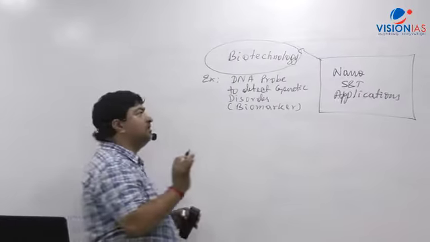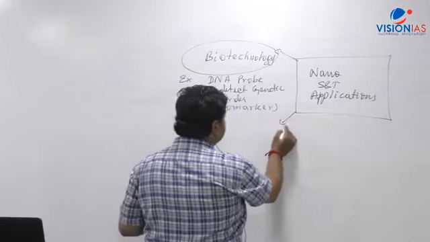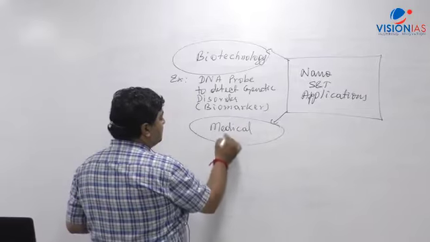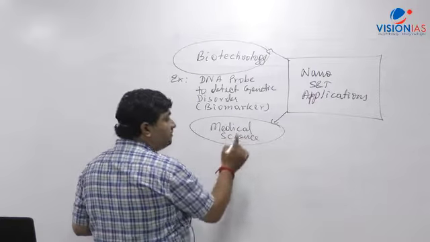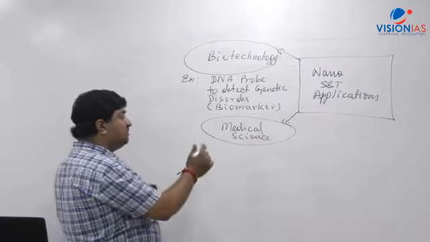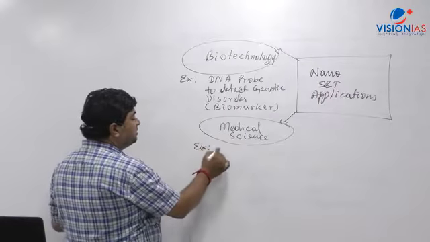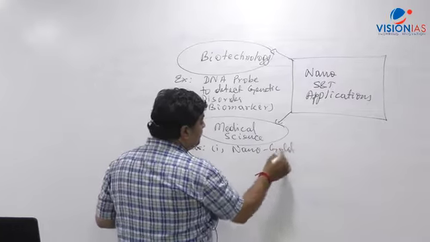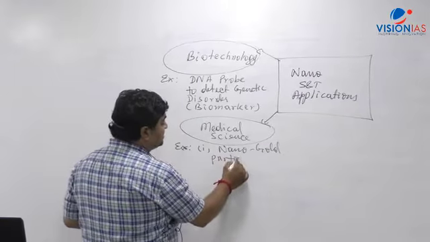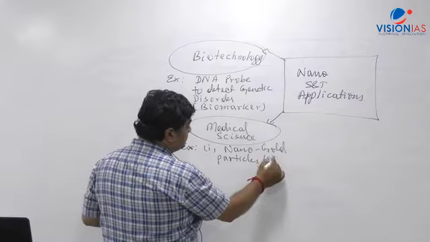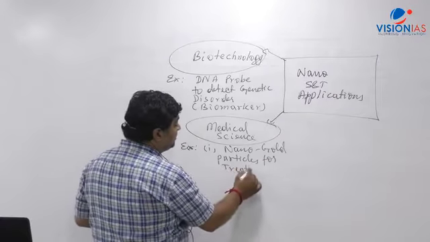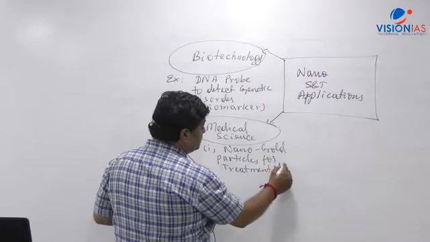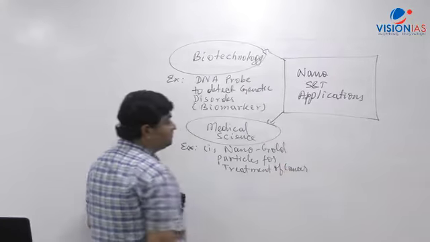Right? Now if you look at the second one, what I just mentioned, medical science. Now in medical science, I'll give you two examples which have been making news. The first example which comes here is the nano gold particle, nano gold particles for treatment of cancer. That is what has been developed, because such particles can be tagged with, let's say, an anti-cancer drug.